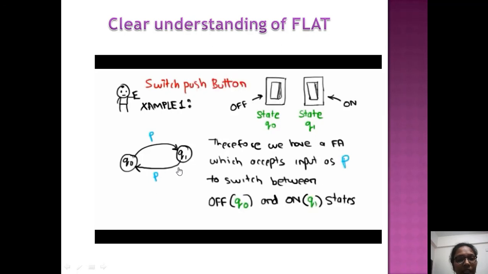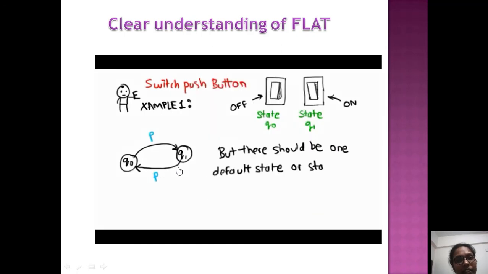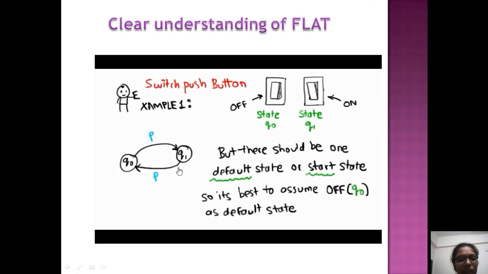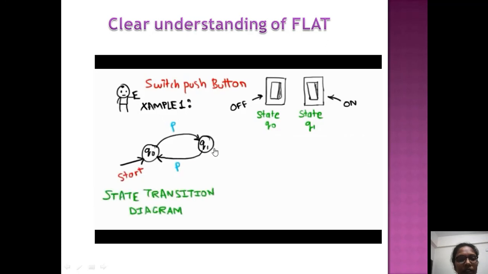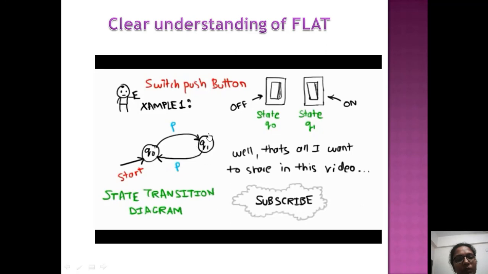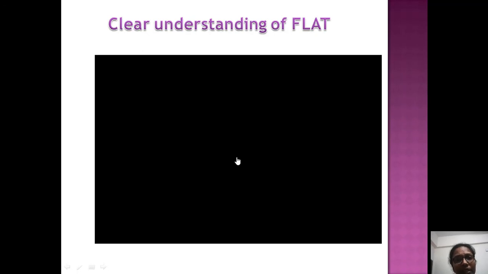But for any diagram, for any language, there should be an initial state, a starting state. Here I am taking the starting state as off. So this off state is Q0, where I am starting the process. And for everything you should have an end also. Of course in this diagram we are not specifying it, but Q1 is the ending point here. So I should represent this Q1 with a double circle, which is nothing but the ending state. Like this we can take any application and represent it using automata theory.